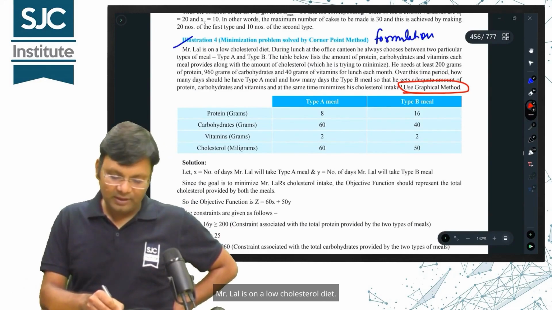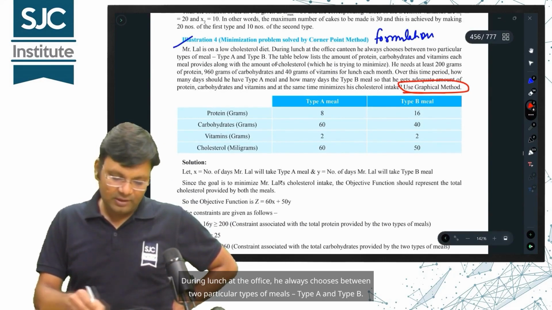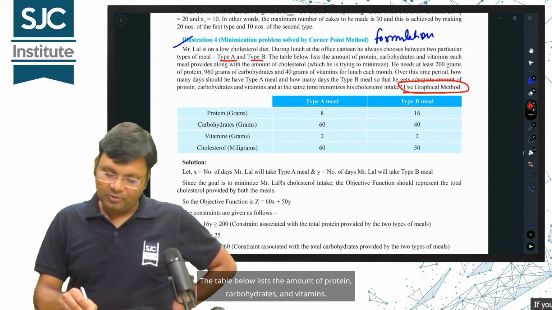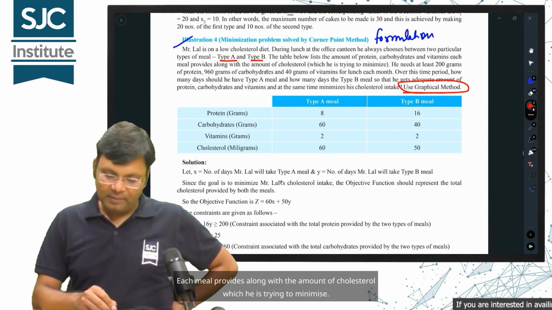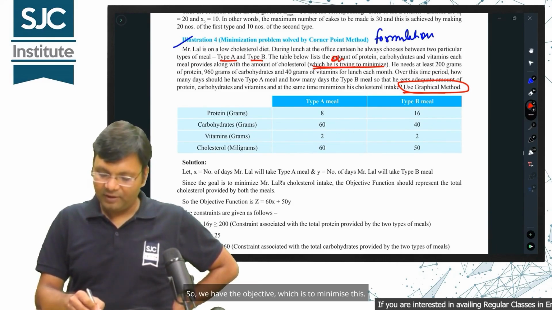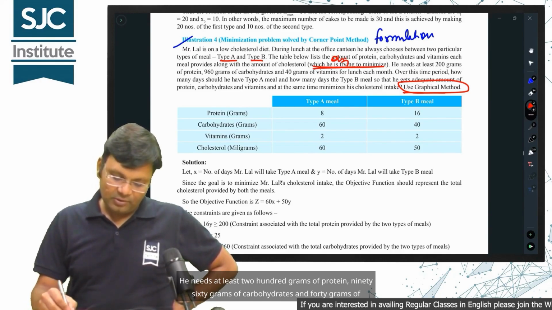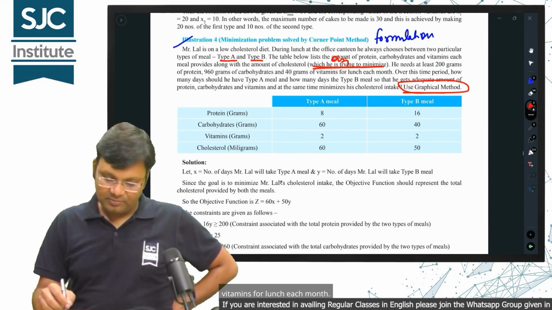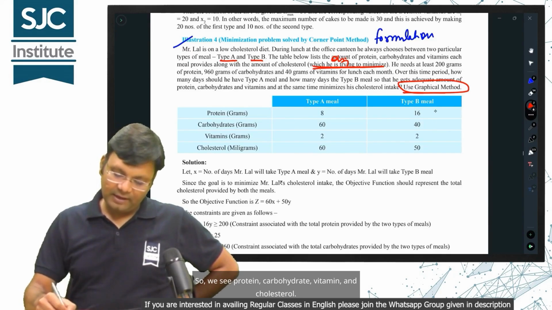Mr. Lal is on a low cholesterol diet. During lunch at the office, he always chooses between two particular types of meals, type A and type B. The table below lists the amount of protein, carbohydrates and vitamins each meal provides, along with the amount of cholesterol, which he is trying to minimize. So we have the objective, which is to minimize this. He needs at least 200 grams of protein, 960 grams of carbohydrates and 40 grams of vitamins for lunch each month. So we see protein, carbohydrate, vitamin and cholesterol.